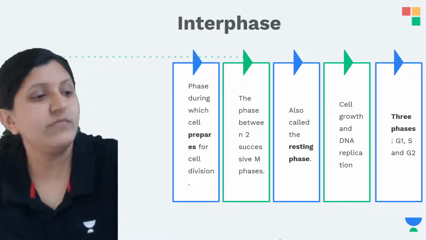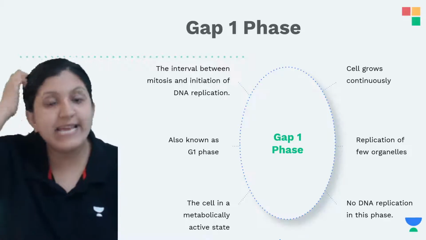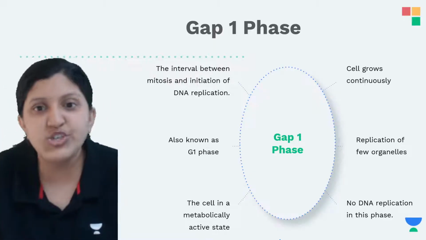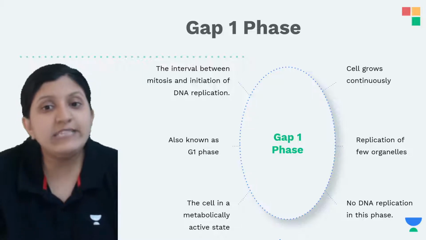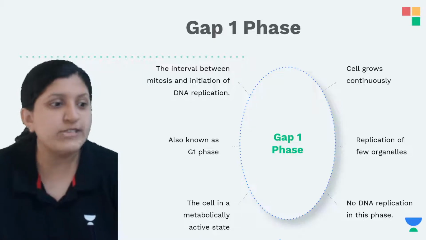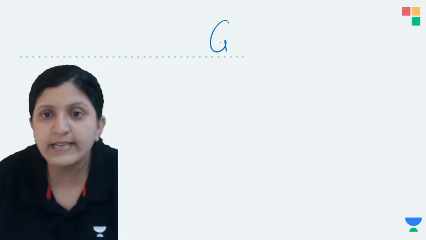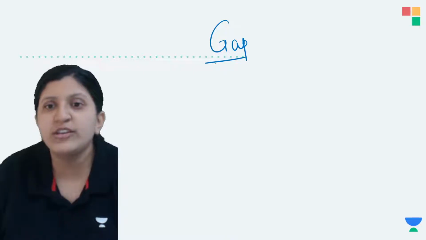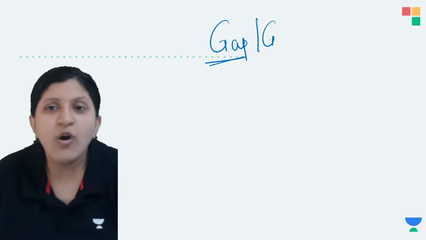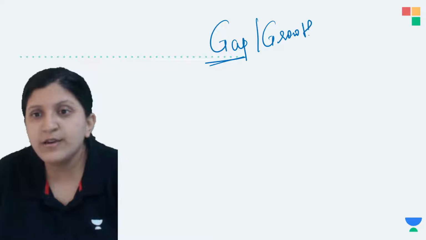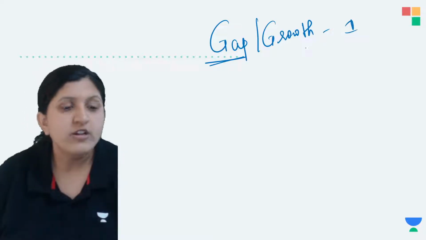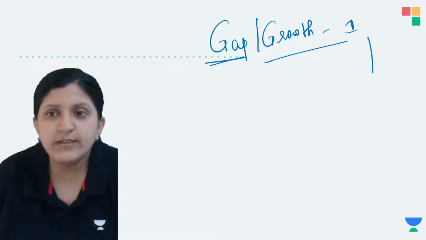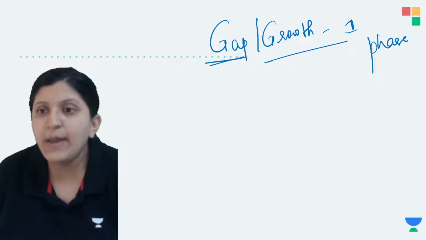Okay, so let's have a look at the other one. That is the gap 1 phase, that is the G1 phase. The interval between the mitosis, what exactly happens in the G1 phase? This is about the G1 phase of the cell cycle, which is basically mentioned as the gap 1 phase, or we can also call it the growth 1 phase. So in this gap phase or growth phase, what exactly happens?